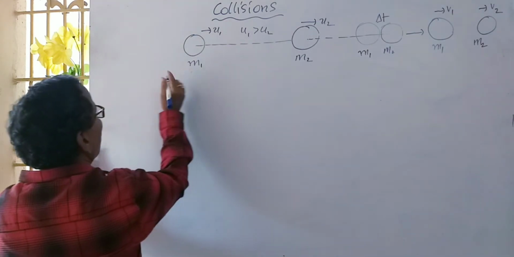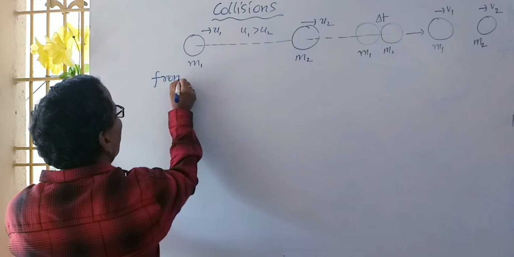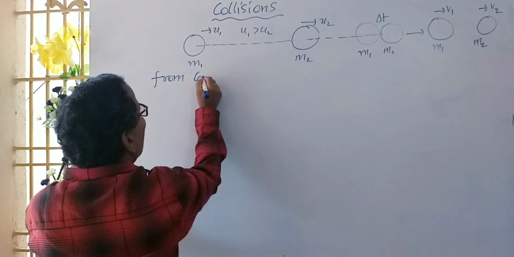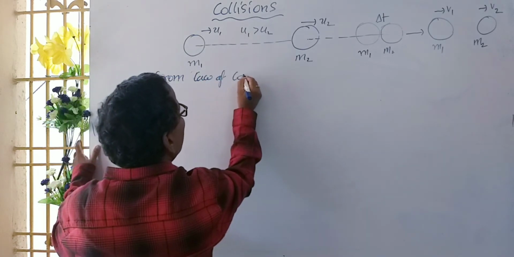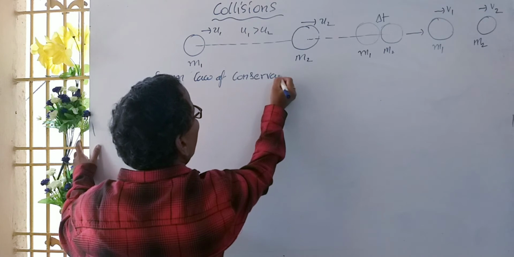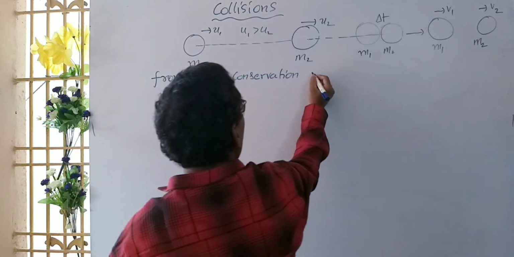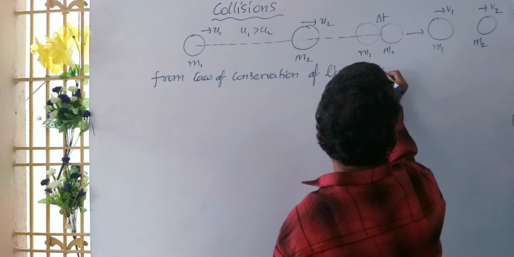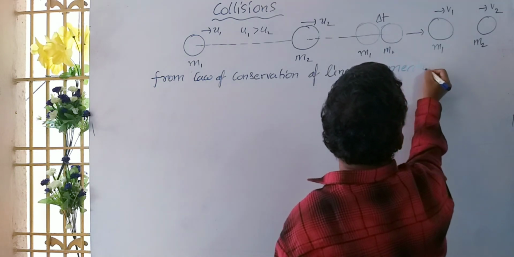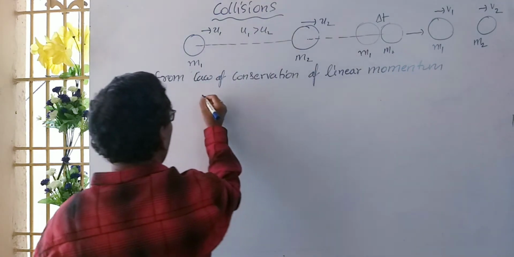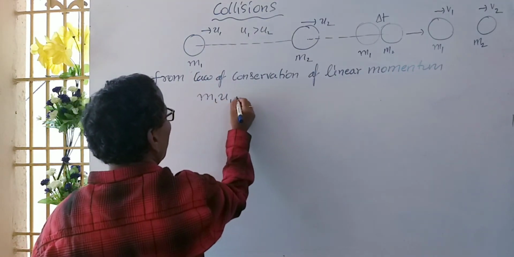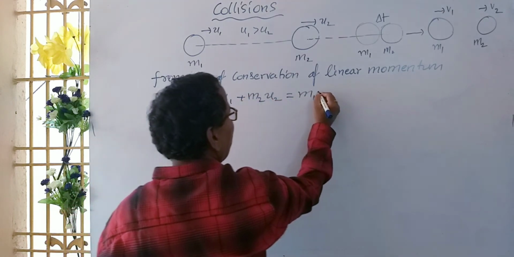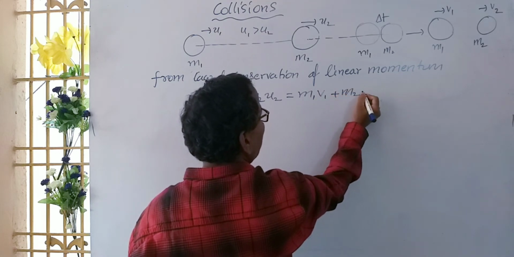From the law of conservation of linear momentum, m1 u1 plus m2 u2 is equal to m1 v1 plus m2 v2.